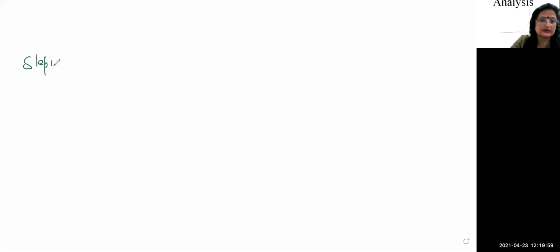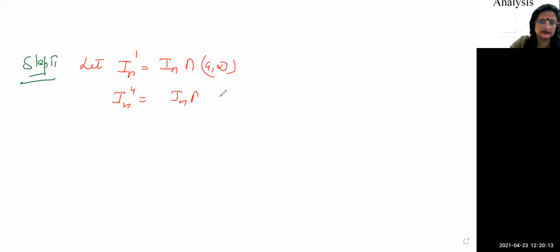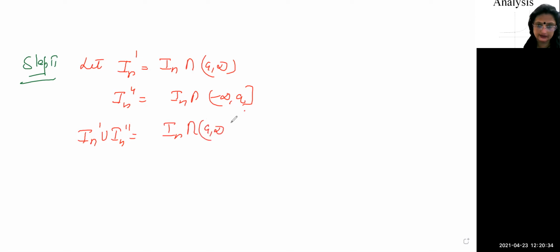Now we will come to step number 2. Let us make two intervals: In dash is equal to In intersection the open interval a to infinity, and In double dash is equal to In intersection minus infinity to a, right? Then clearly In dash and In double dash are open intervals. Now we will find their union, In dash union In double dash.